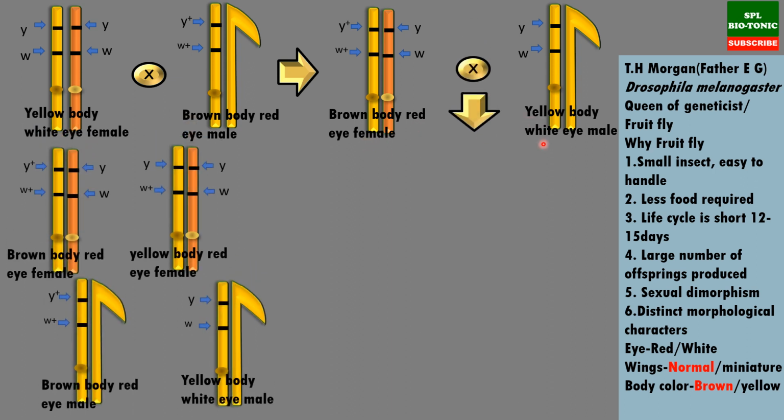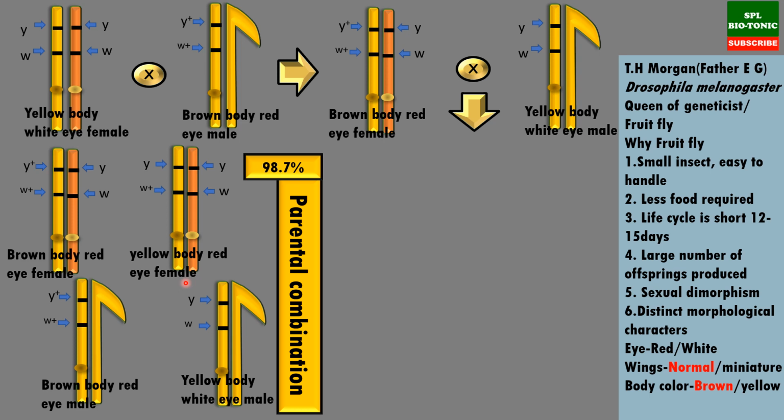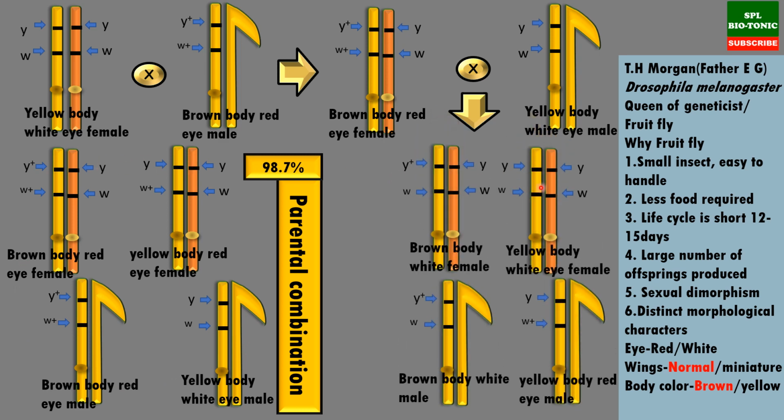Now when they are crossed further, it resulted in these four types of offsprings. Some are of parental type, that is, brown body with red eye female, showing parental type combinations, whereas the other offsprings show new combinations.